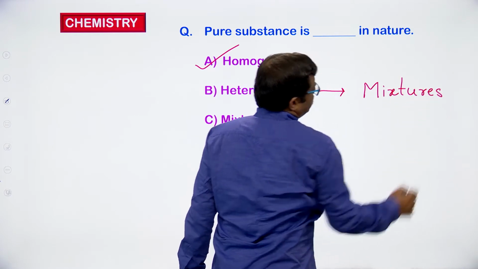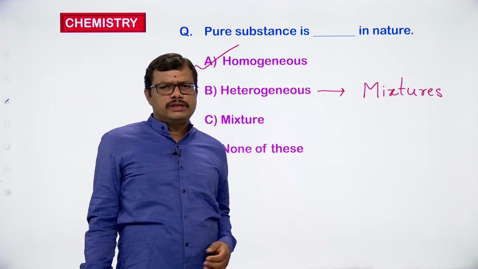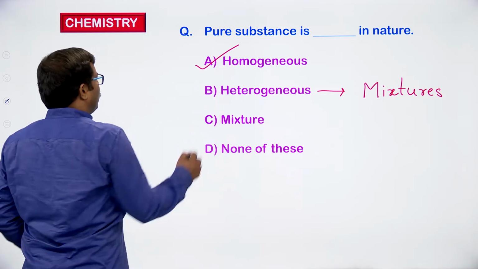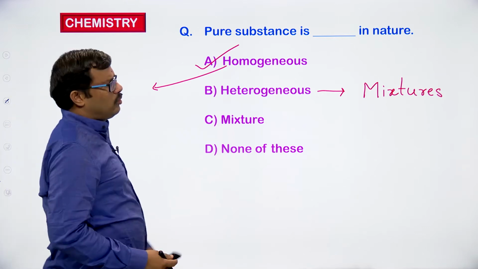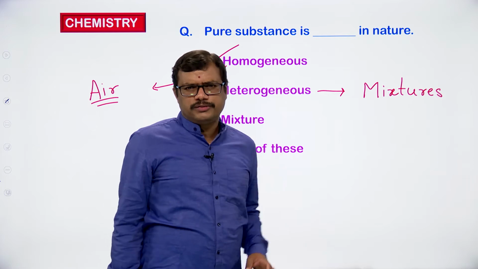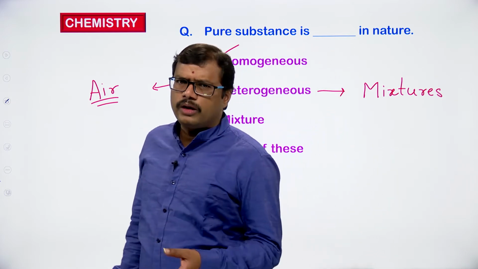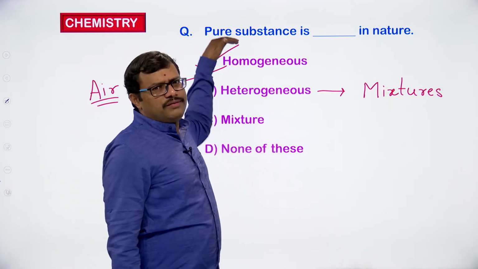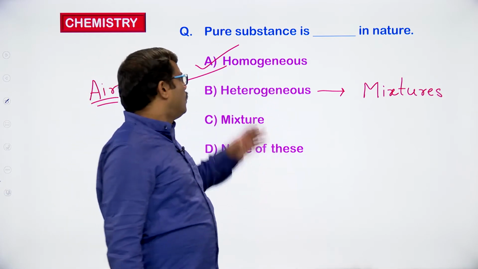Okay. So, mixtures, most of the times mixtures are heterogeneous, very few mixtures are homogeneous in nature. Even we can take air. Air is the best example for a homogeneous mixture. Pure substances, whether you take pure sugar, pure sodium chloride, pure salt, or pure water, all are homogeneous. Whenever we say pure substance, it is homogeneous only. So, it is exhibiting homogeneous nature.